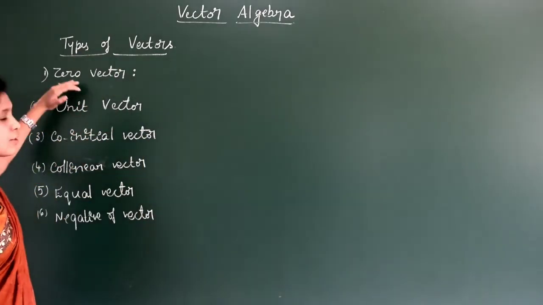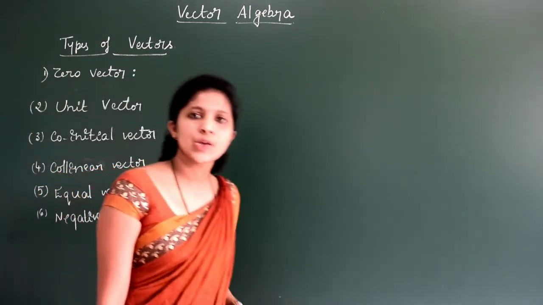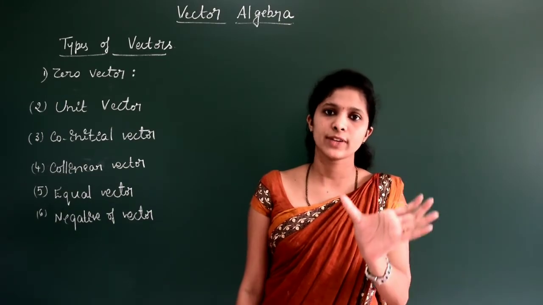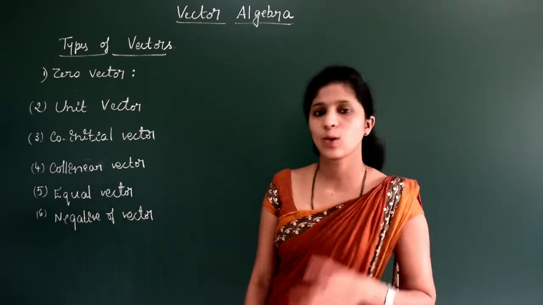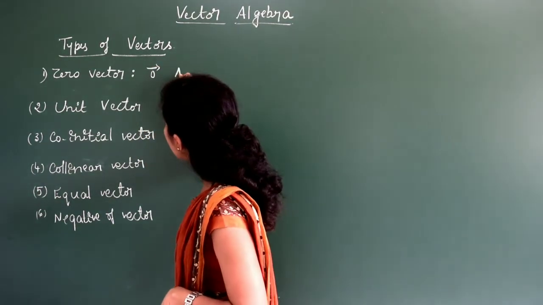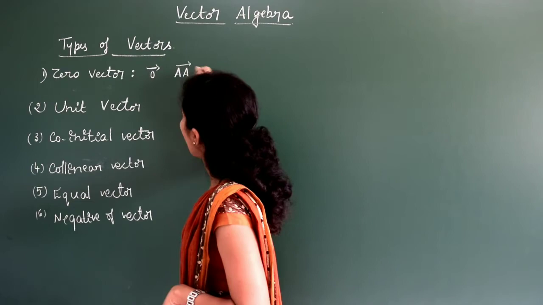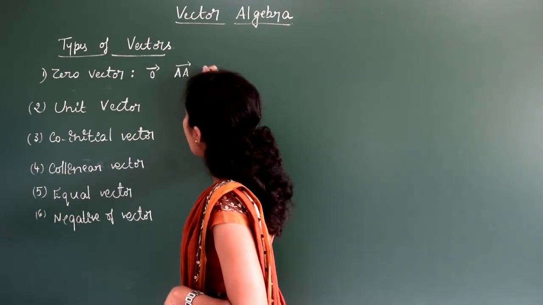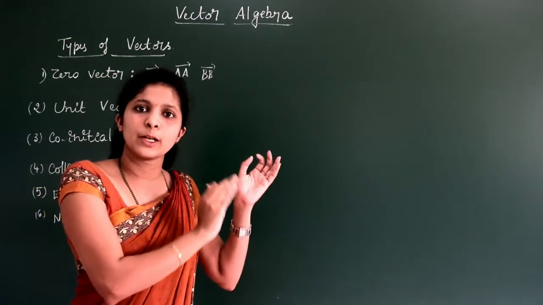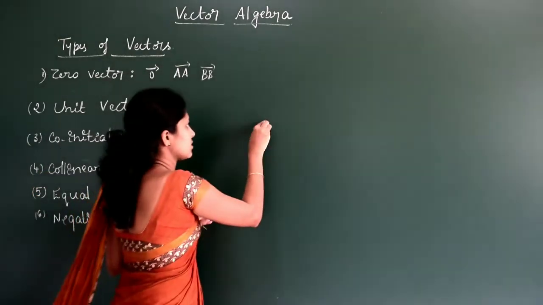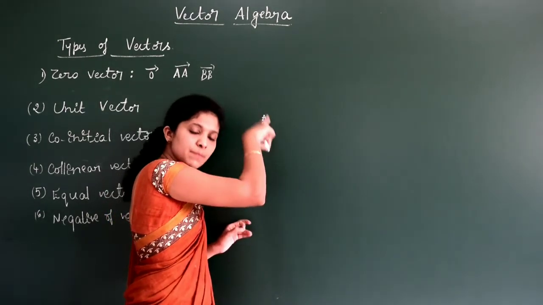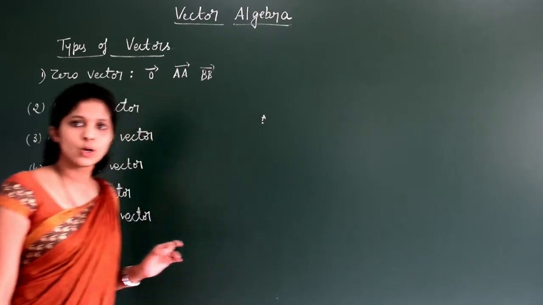Types of vectors. First one is the zero vector. A zero vector is nothing but a vector which has zero magnitude. The length of that vector should be equal to 0. Then it is called the zero vector. It is represented like this, zero vector, or A vector, or we can write B vector. I mean the initial and the terminal point of this vector will be the same. If I put one dot here at A, the initial point and the terminal point will be the same. Such vectors are called zero vectors.